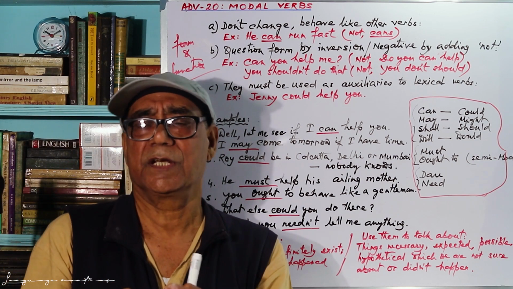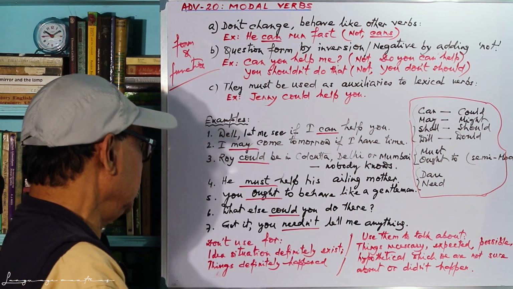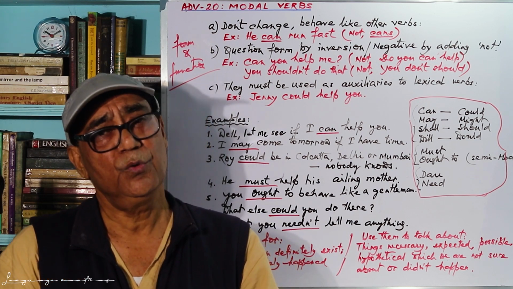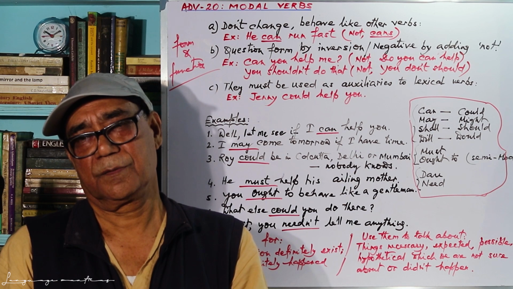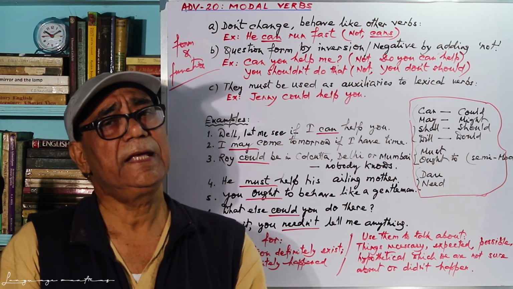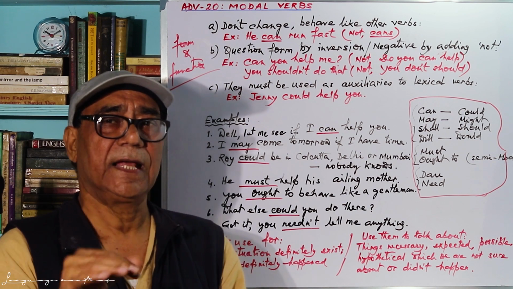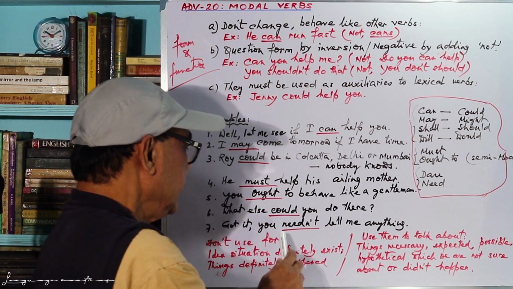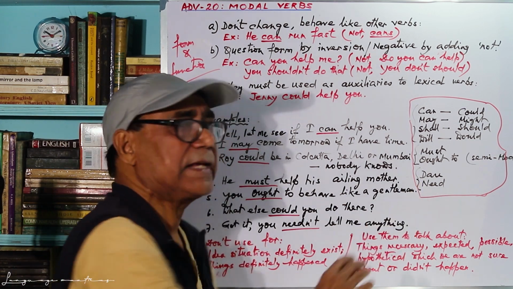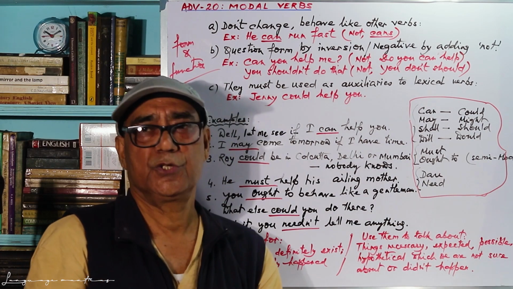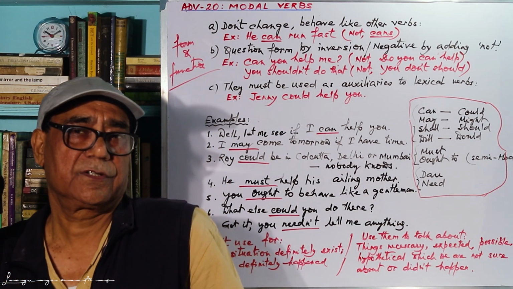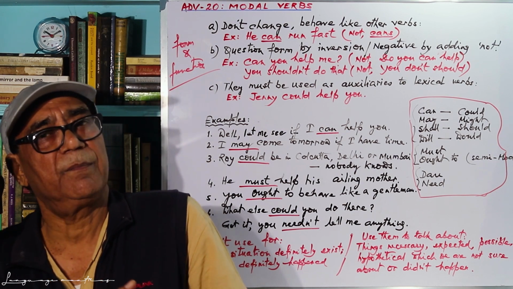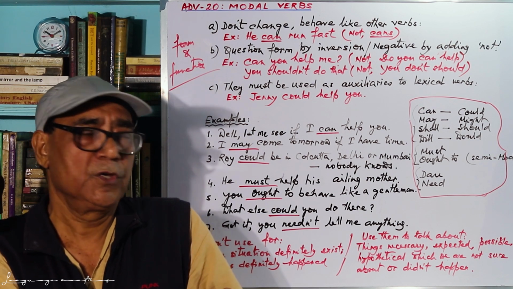Maybe I understand your situation. You couldn't do anything else. The last one, got it. You needn't tell me anything. Got it means I understand. You needn't tell me anything. But we don't get the answer. So he assumes something. That assumption may not be very much clear, but he assumes. And one thing more, need not. We told that need and dare can be used as normal verbs, say ordinary verbs, and these two verbs can be used as modals also.